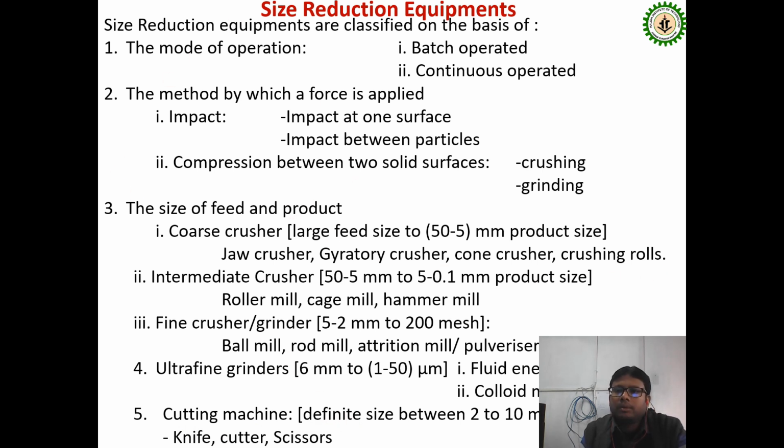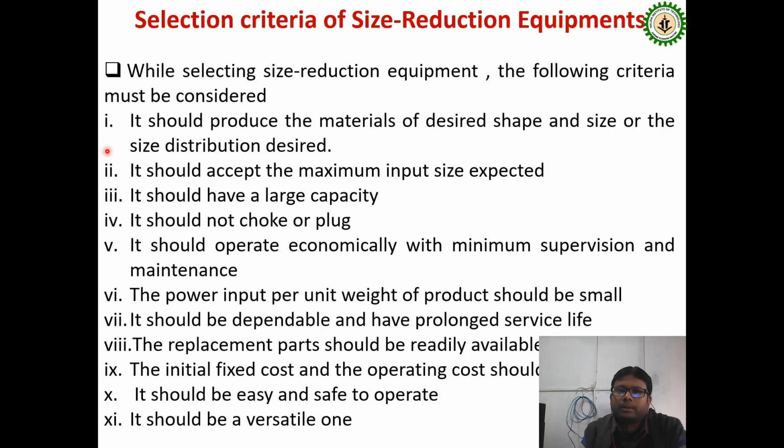Now we will discuss the selection criteria to be considered when choosing size reduction equipment. I have listed a total of 11 criteria that should be checked before using any type of size reduction equipment. One by one: it should produce materials of the desired shape and size, or the desired size distribution. That means the ultimate product size and the raw material we need. So this is the first criterion.